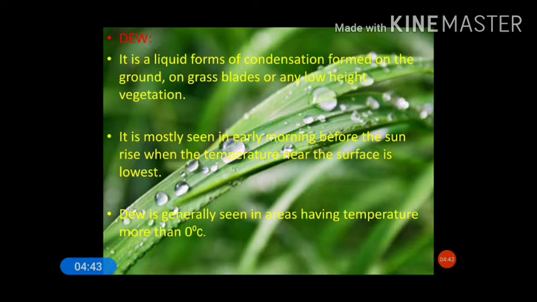So dew is generally seen in areas having temperature more than 0 degrees Celsius. It should not be less than 0 degrees Celsius, it should be above 0 degrees Celsius.